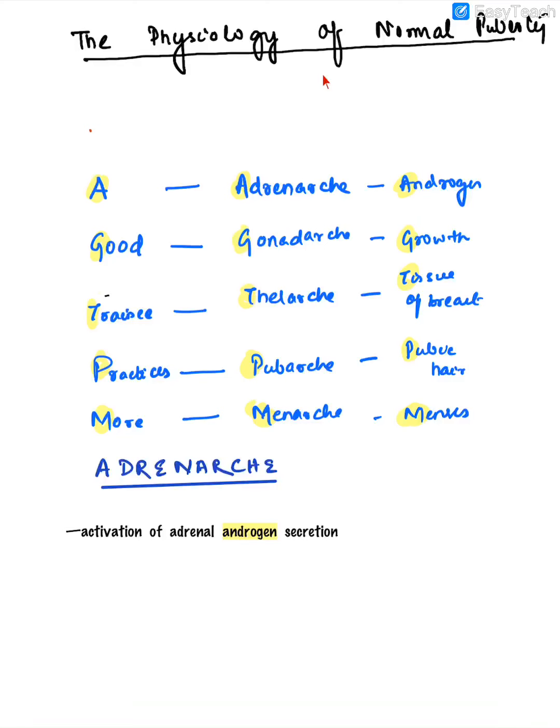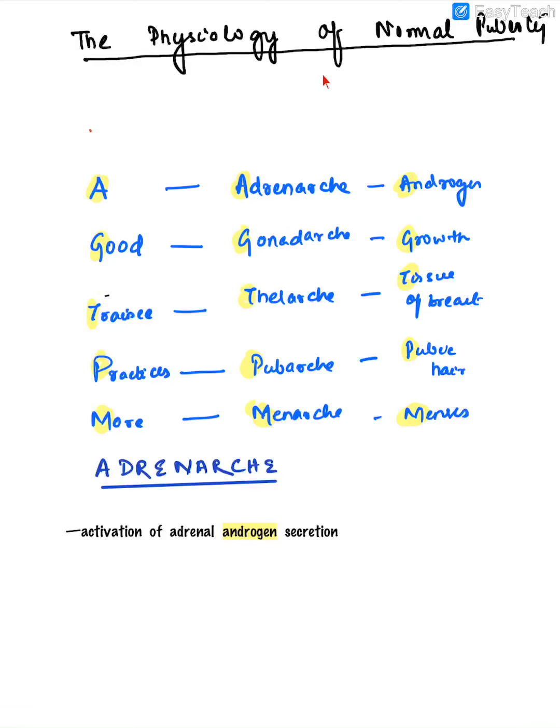The first change of puberty is adrenarche, followed by gonadarche, followed by thelarche, then puberche, and then menarche. So I use a mnemonic to remember these changes. A good trainee practices more.